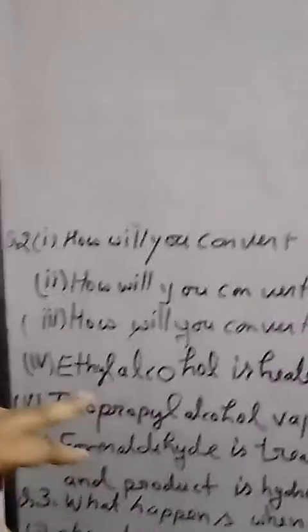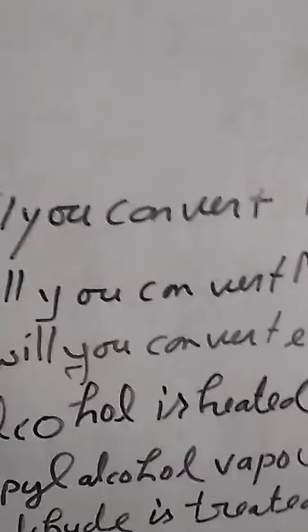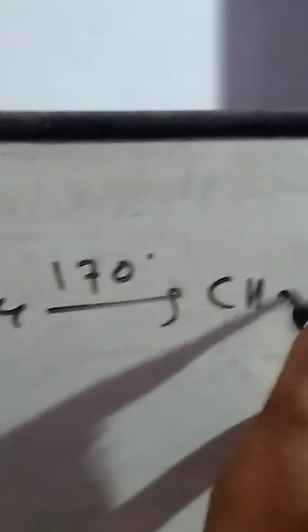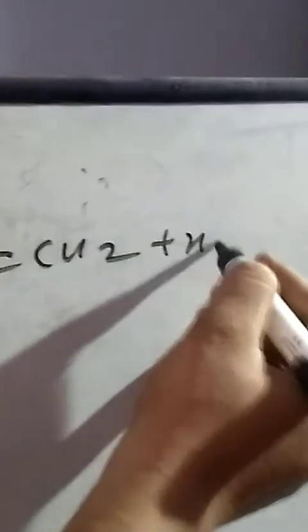This is the fourth question. Ethyl alcohol is heated with concentrated sulfuric acid at 170 degrees Celsius. So simply we can say that this is dehydration. Dehydration is taking place in this reaction: CH3CH2OH with concentrated H2SO4 at 170 degrees Celsius gives CH2=CH2 as well as water.